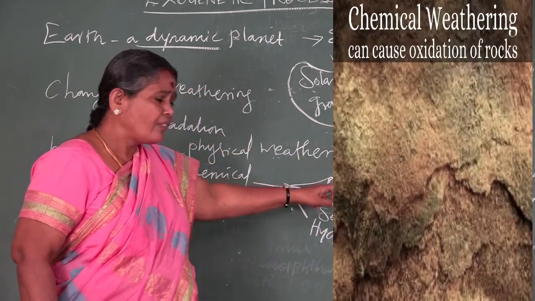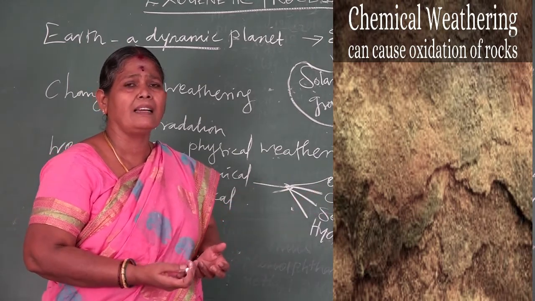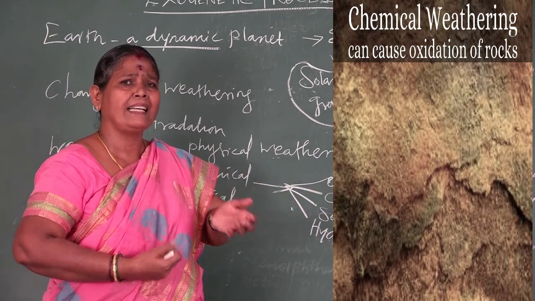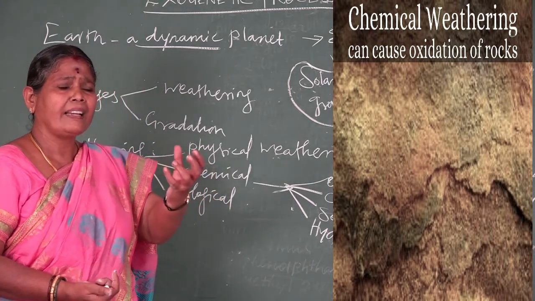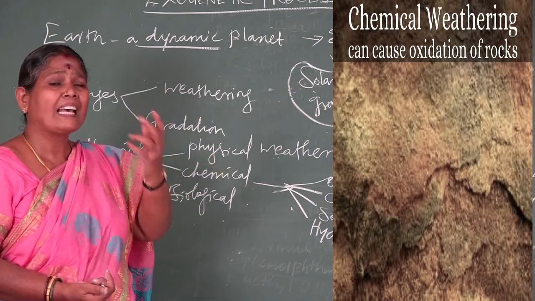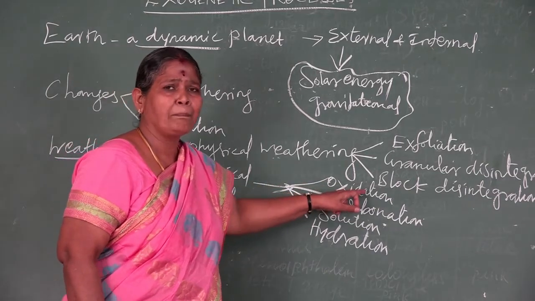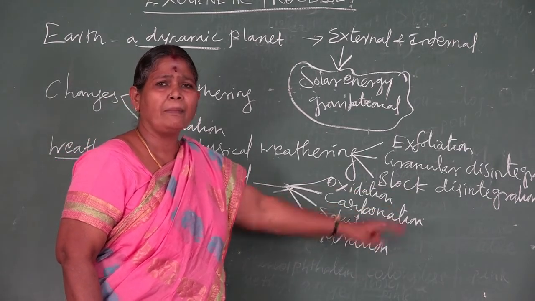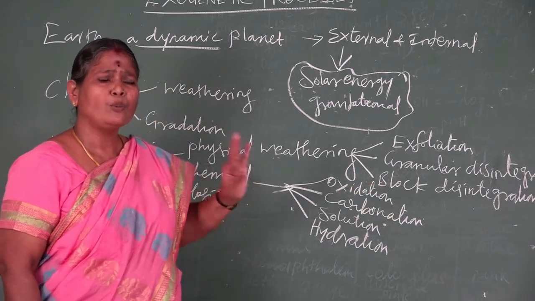Now, in the oxidation process, the rocks undergo changes in color, which results in changes in characteristics. The earth seems to have kaleidoscopic colors and designs, isn't it? Oxidation means, as you already know from chemistry, the rusting of iron, similar to that.